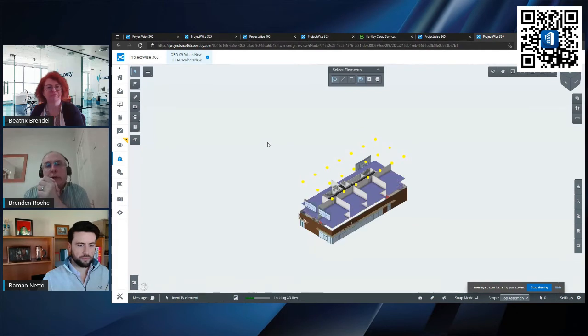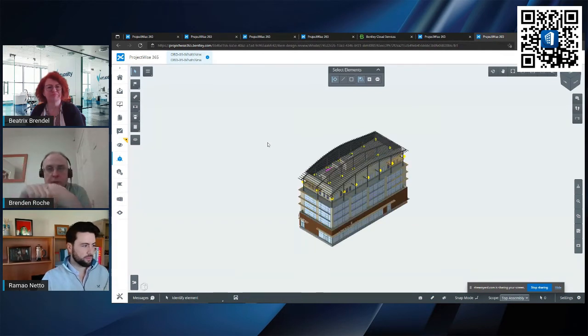Whilst I'm waiting for that model to load up again, just to really summarize, we have the ability to open OBD and create issues directly from OBD into our central issues resolution database. Once they are in that issues resolution service, the person it's assigned to is alerted to the existence of that issue.